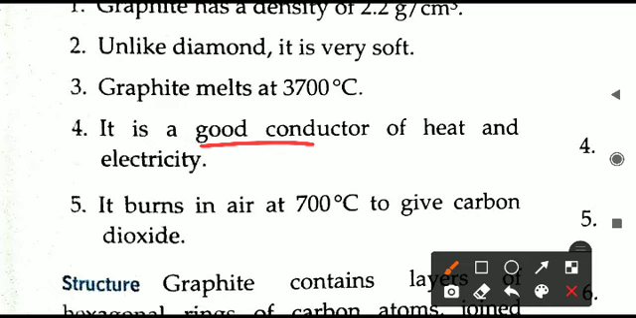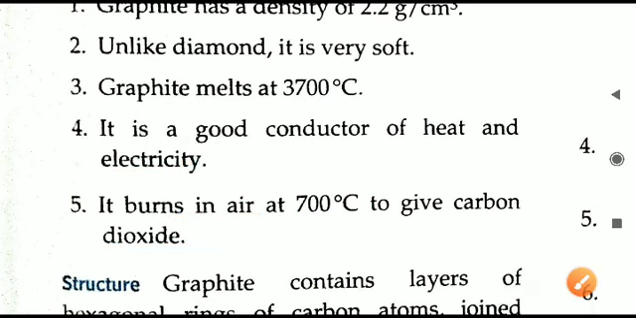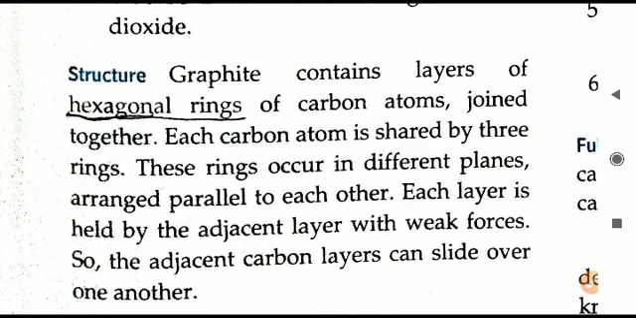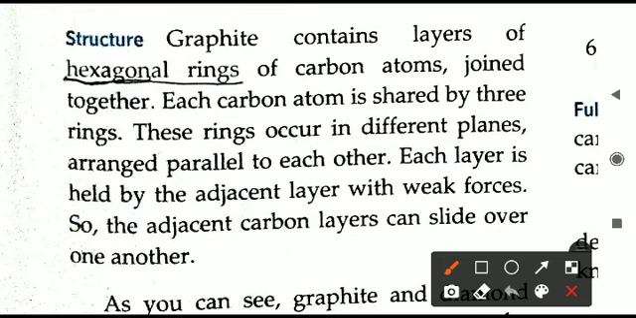Graphite is a good conductor of heat and electricity, and it burns in air at 700 degrees Celsius to give carbon dioxide. Diamond burns in air but at 900. Graphite burns in air at 700. Diamond burns in oxygen at 700. So these are the differences in the case of heating the diamond and graphite. Temperature differences are there. Let us have a look at the structure of graphite.